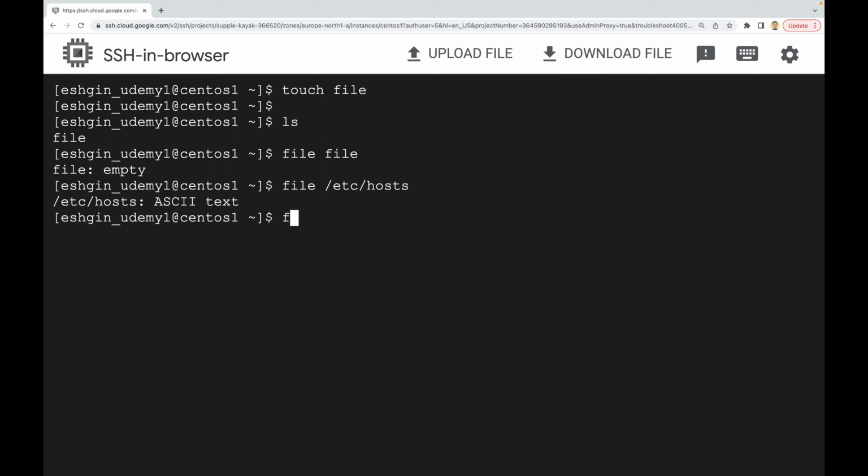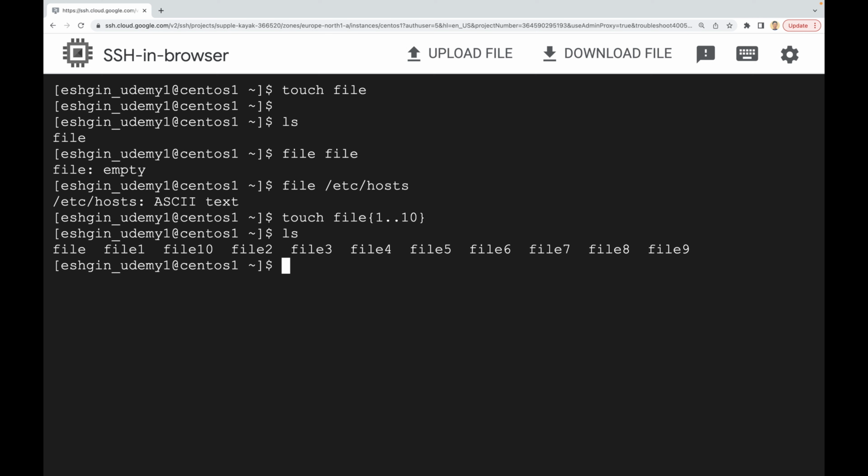You can use the touch command and then you can give your file name and then you have to put two curly brackets and you have to write, for example, let's say that our files will start from 1 to 10. So I'm going to use 1, then 2 dots and then just write 10. And if you press enter, it just created the files that start from file1 to file10. If you do ls, you will see that all the files are here.